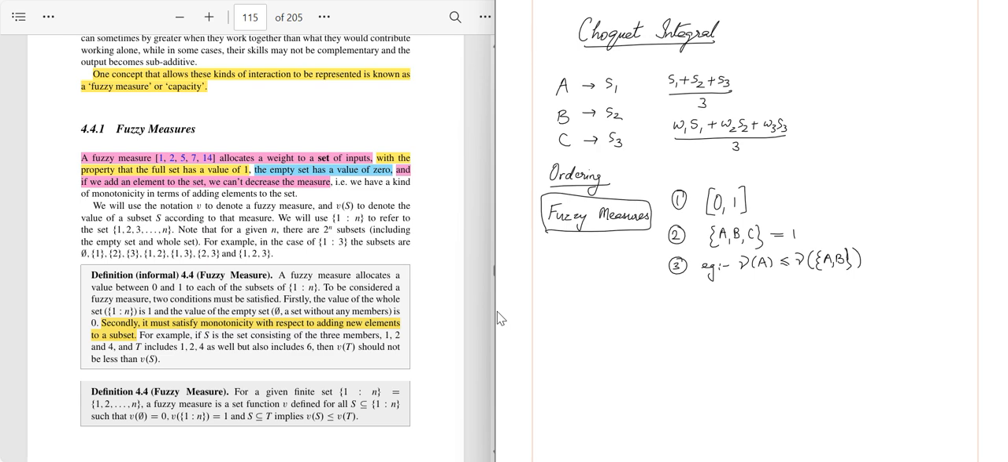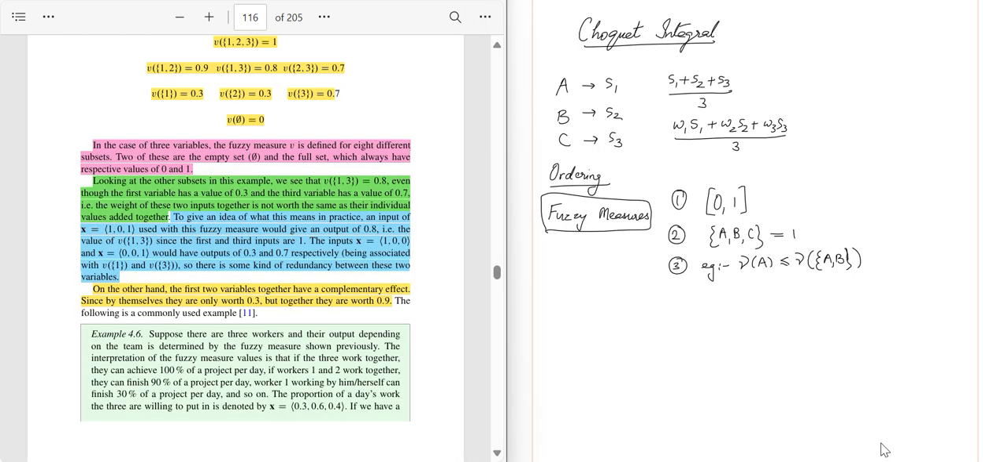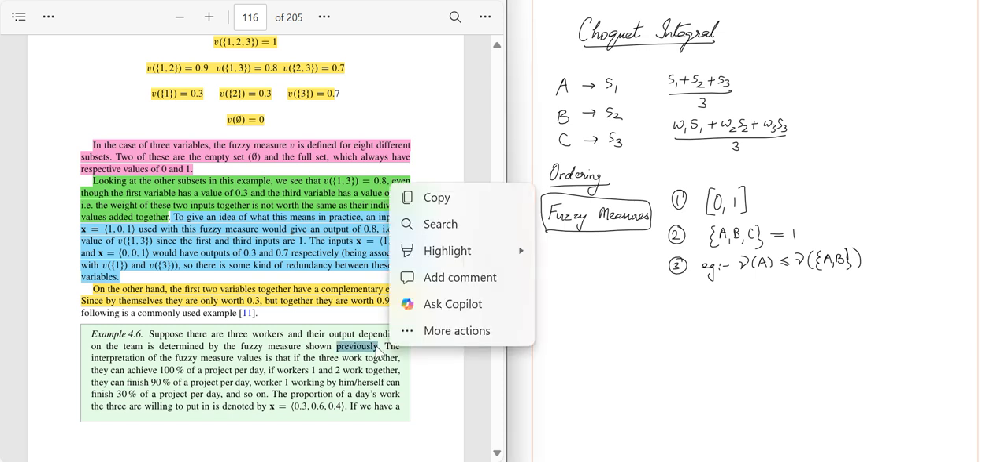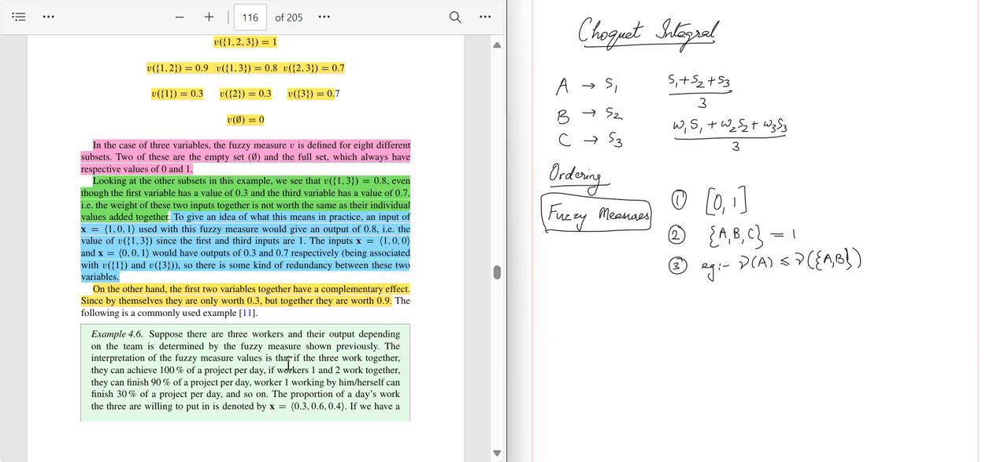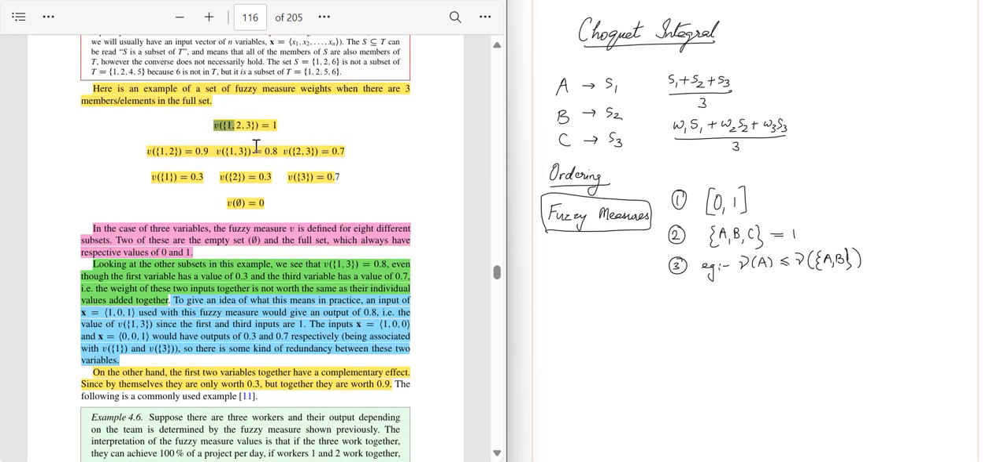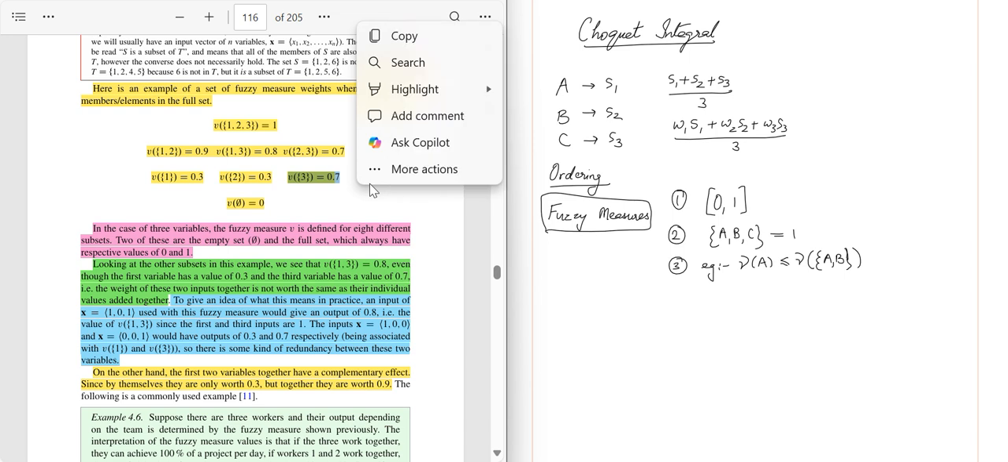Now, having discussed these basic concepts of Choquet integral, let's revisit the example 4.6 we discussed in the class and work out the Choquet integral value. As you can see on the screen left side, example 4.6 says, suppose there are 3 workers and their output depending on the team is determined by the fuzzy measure shown previously. This was what we missed in the class discussion today. So what this previously means is that it is indicating these fuzzy measure values which are mentioned here. We need to take into consideration these values.